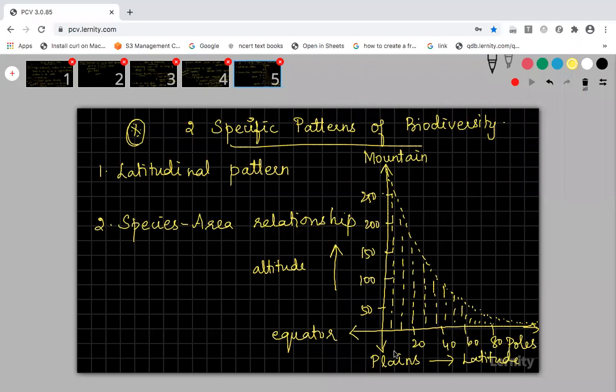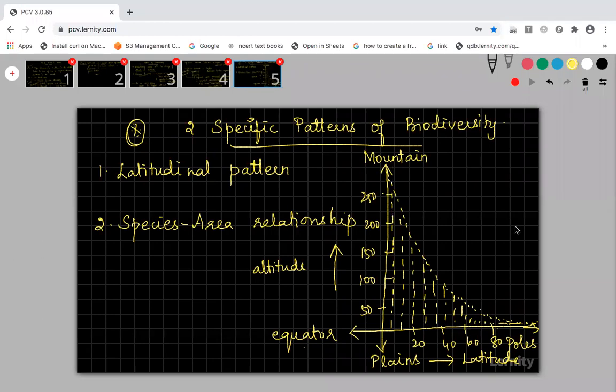As you move from plains to poles, the biodiversity will decrease. As you move from the equator to the poles, the biodiversity decreases. As you move from plains to mountains also, the biodiversity decreases. You can infer this from the graph, right? Here it is more equator, and as you go towards the poles, the biodiversity is decreasing. Similarly, in plains the biodiversity is higher, and as you move to higher altitude like mountains, the biodiversity will decrease.